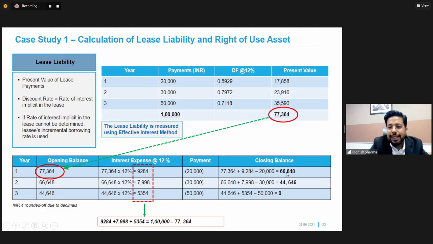Next year, this 66,648 will become the opening balance. And again, an interest accretion will be done at the rate of 12%. And lease payments will be made at 30,000 with a closing balance of 44,646. In the end of third year, this will be the opening balance. Interest accretion will be done for 5354. Lease payment will be made for 50,000 and closing balance will be 0. So we have seen how in year 1 a lease liability was calculated and how this entire lease liability got unwound and became 0 at the end of the lease period.